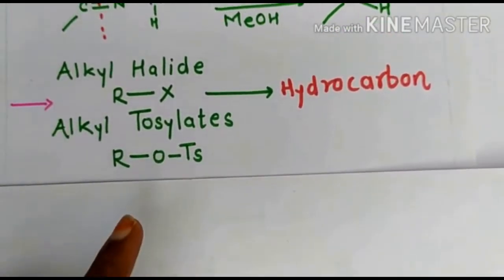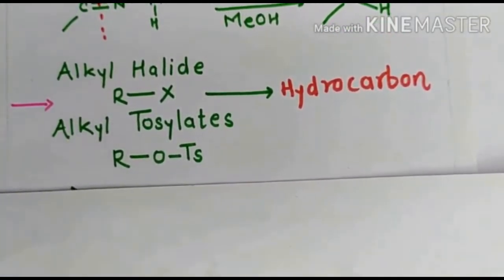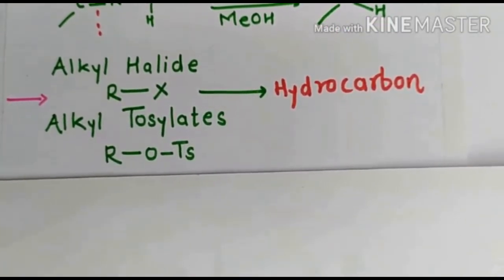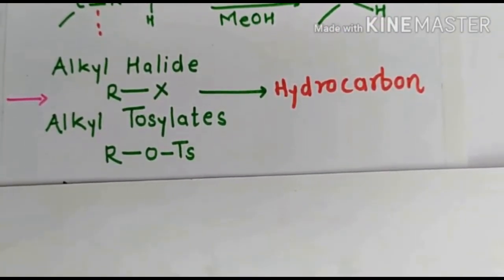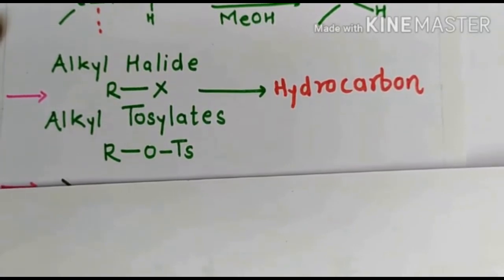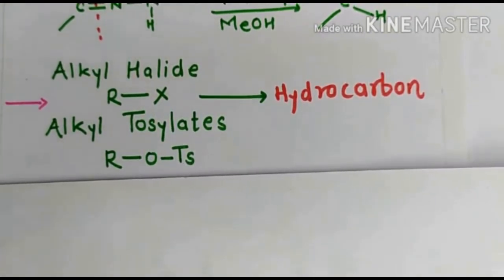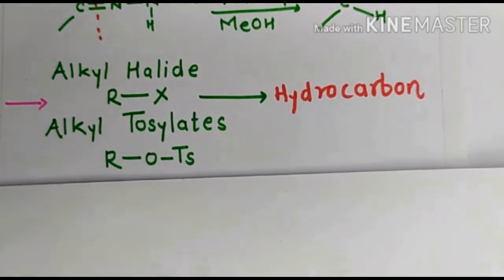This is the tosylate group. When the primary alcohol or secondary alcohol is treated with the tosyl chloride, tosyl bromide, we get the alkyl tosylate, and when the alkyl tosylate is reacted with the sodium borohydride, hydrocarbon is formed.